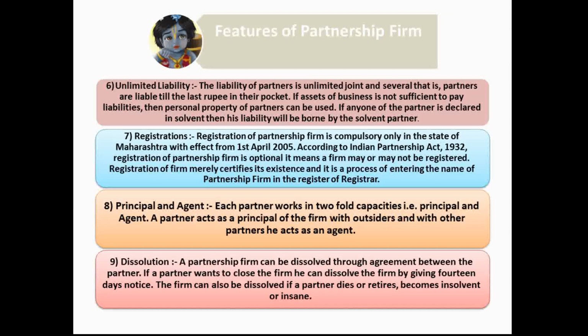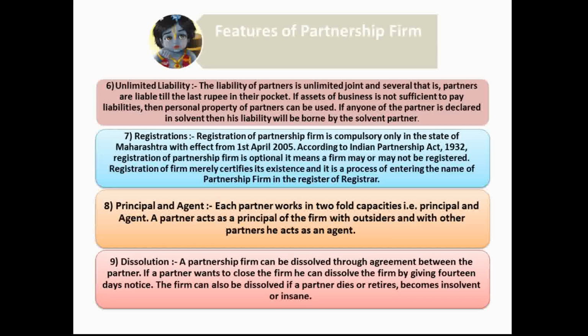Unlimited liability. Liability of the partners is unlimited, joint and several. That is, the partners are liable till the last rupee in their pocket. Whenever the business is going to close down, that is, the winding up of the business, it is compulsory as per the Indian Partnership Act 1932 that all the partners make the payment of the debt or liability to outsiders. First of all, to make the payment of the debt, they have to sell the business property. If the business property is not sufficient, then only they have to sell the private property.